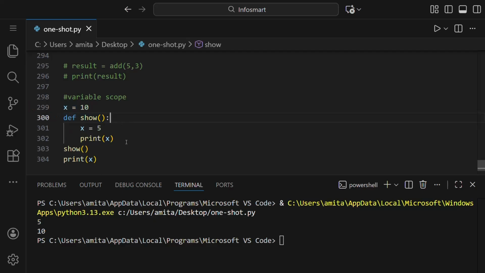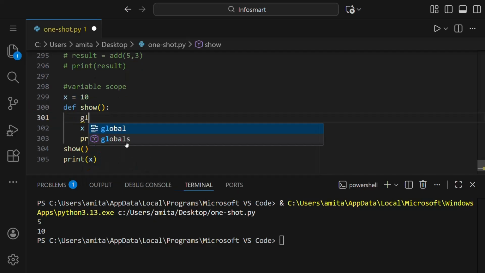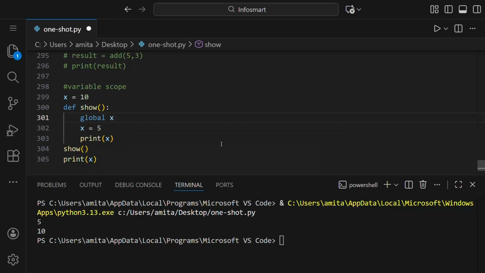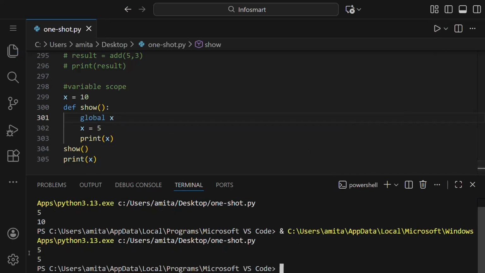To make it clear, we can make it global. If we make it global x, now if you see the result, 5 is printed. What this global x means is that this x is the same as that x, wherever written.